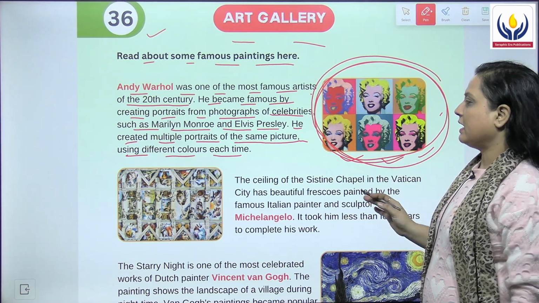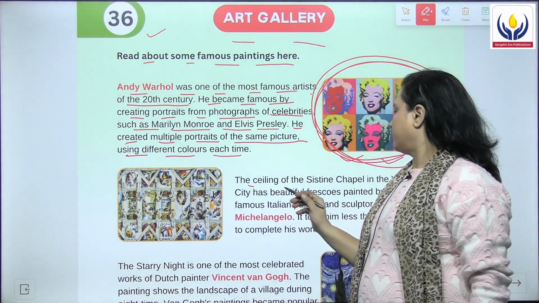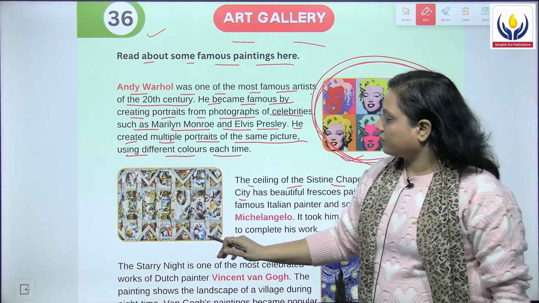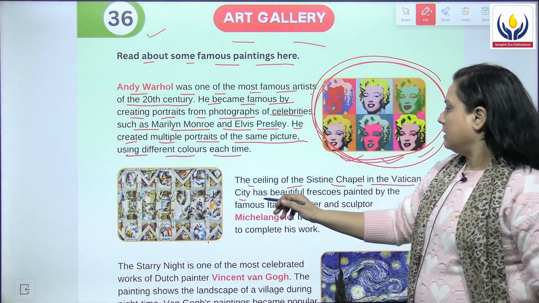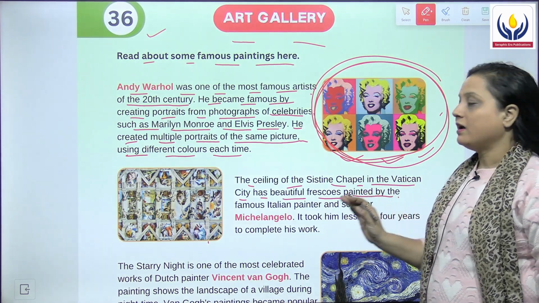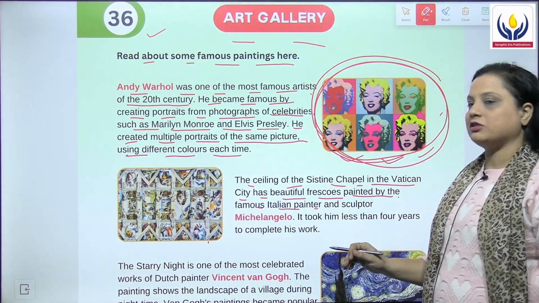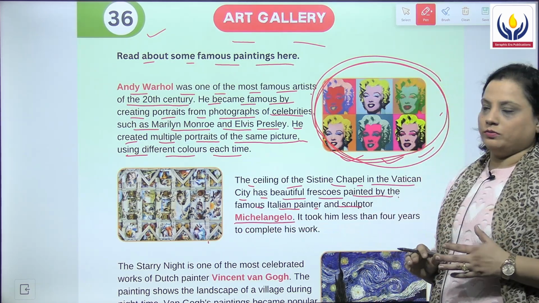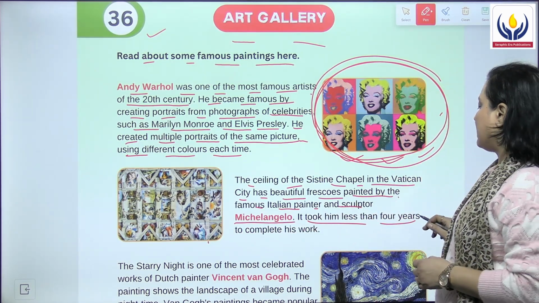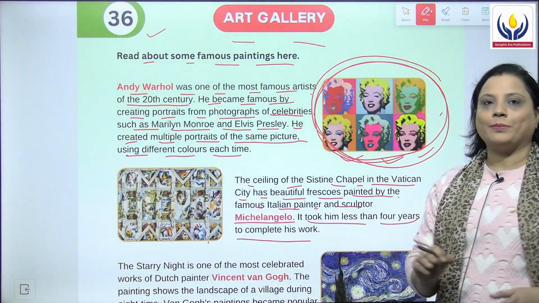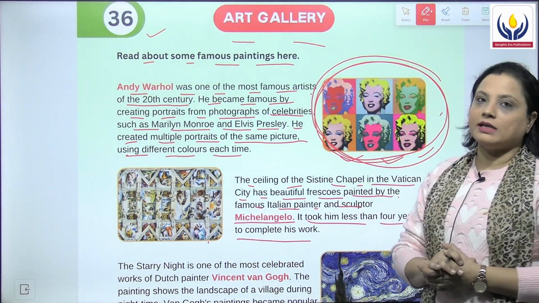Then next we have the ceiling of the Sistine Chapel in the Vatican City. It has beautiful frescoes painted by the famous Italian painter and sculptor Michelangelo. It took him less than 4 years to complete this work. Let's now move to the next one.